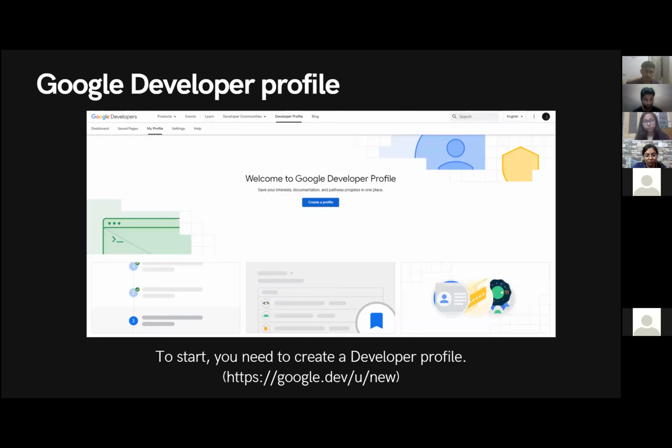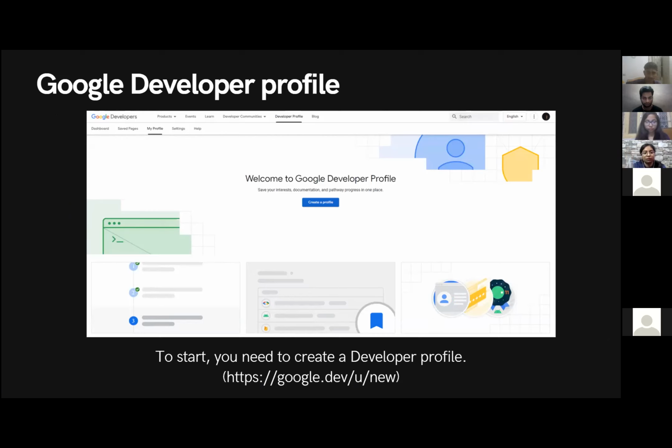The first step is to create your Google developer profile. You can do this by going to this website or simply searching for Google developers and then creating a new profile of your own. Once you have done that, you should make your profile public. Once it is public, everyone with your profile link can view what you have learned, the badges you have earned, and other stuff.